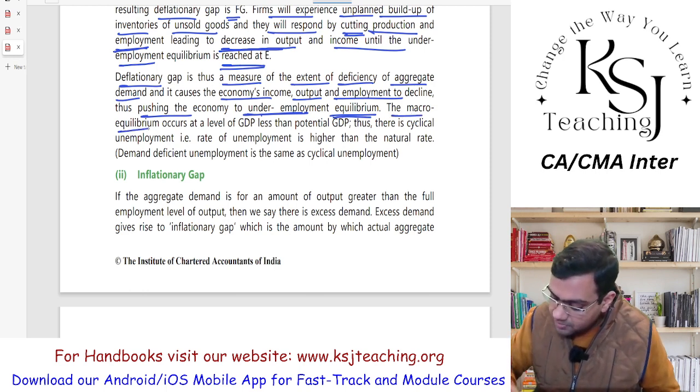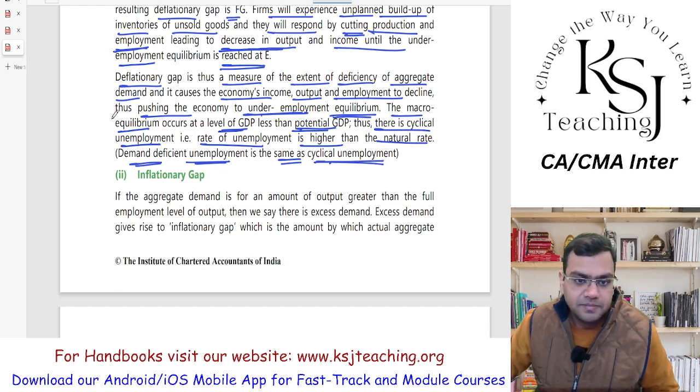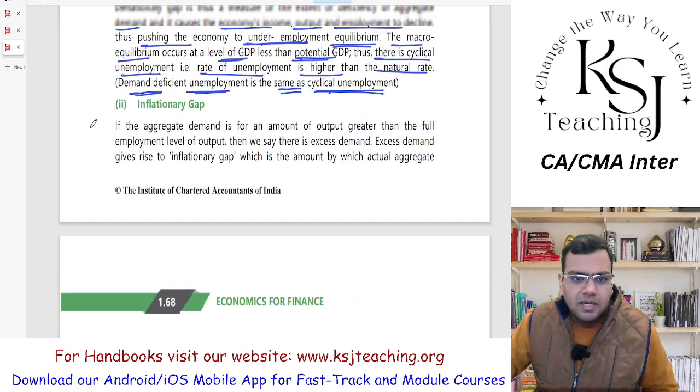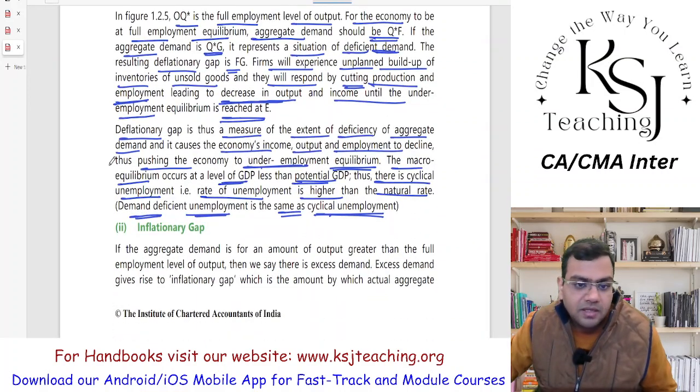The macro equilibrium occurs at a level of GDP less than the potential GDP. Thus, there is cyclical unemployment, that is, the rate of unemployment is higher than the natural rate. Demand deficient unemployment is the same as cyclical unemployment, right? Basically what he is trying to say is that there will be unemployment, okay?